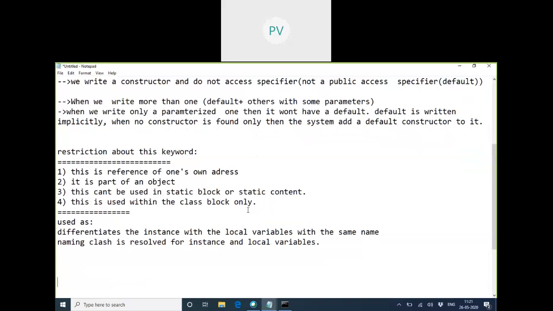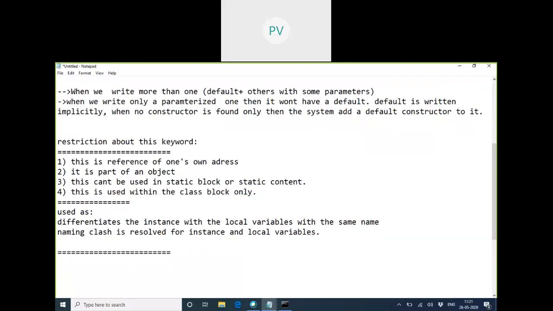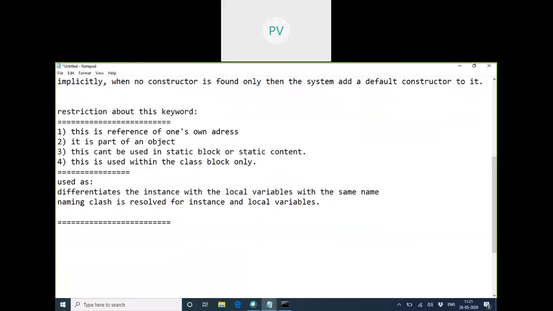Okay. Now one more usage is, assume I have written the same program like the previous one, with only one constructor. Now I'm not writing Java, let me take something else: Font.